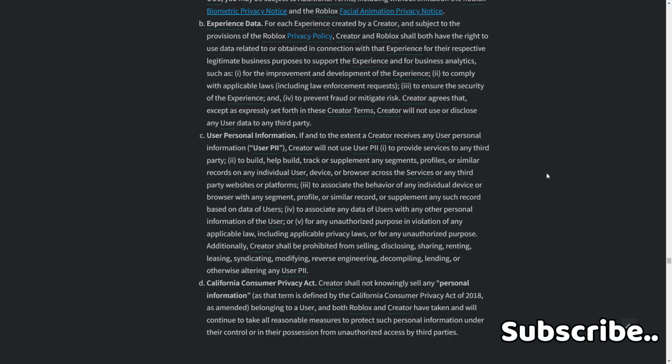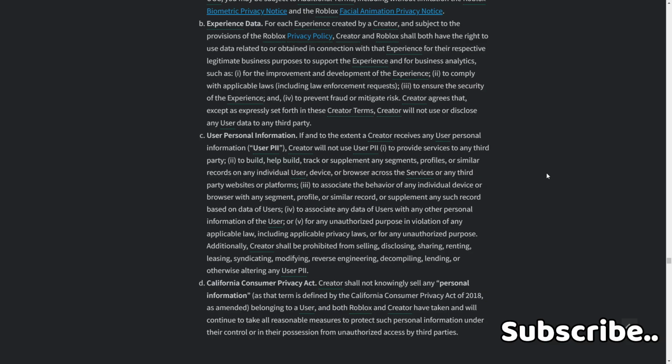C. User personal data or personal information. If and to the extent a creator receives any user personal information, user PII, the creator will not use user PII 1, to provide services to any third party, 2, to build, help build, track, or supplement any segments, profiles, or similar records on any individual user, device, or browser across the services or any third-party websites or platforms, or to associate the behavior of any individual device or browser with any segment, profile, or similar record, or supplement any such record based on data of users, 4, to associate any data of users with any other personal information of the user, or 5, for any unauthorized purpose in violation of any applicable law, including applicable privacy laws, or for any unauthorized purpose.